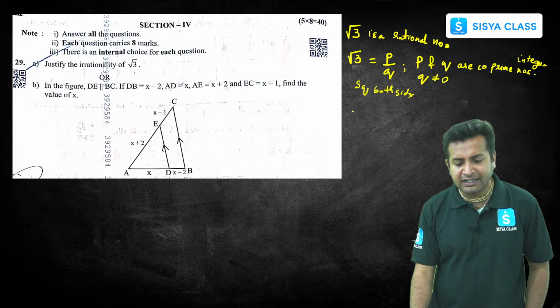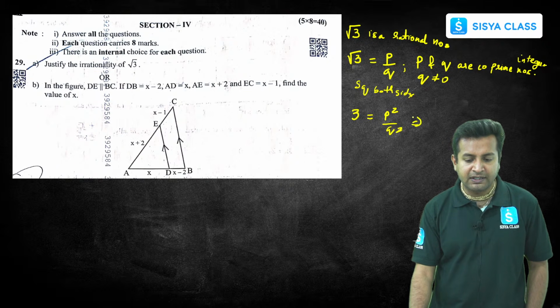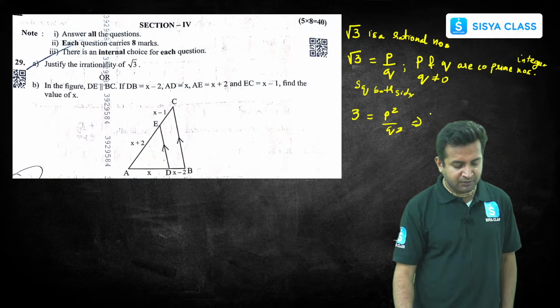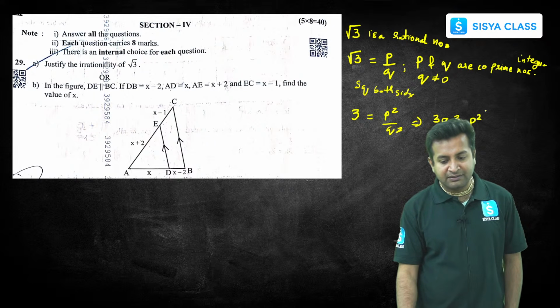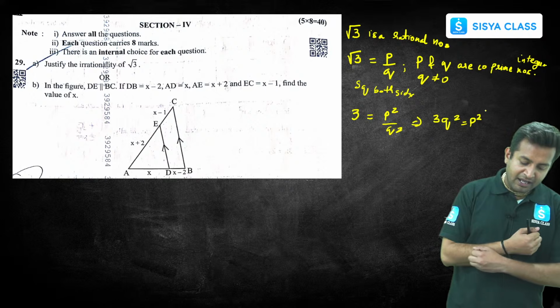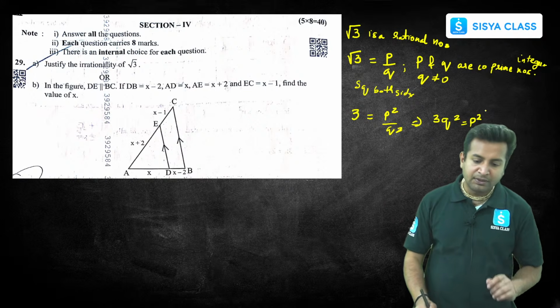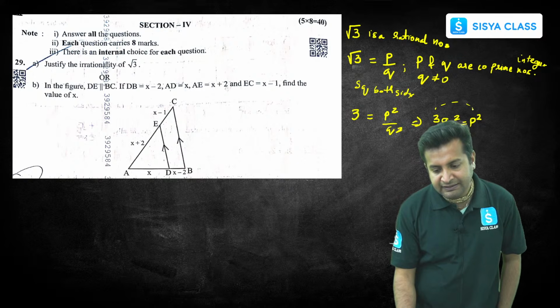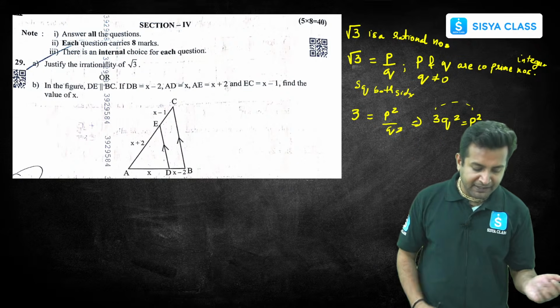So if we square both the sides, what we'll get? We'll get 3 is equal to p square by q square. So if we rearrange it, we are going to get 3q square is equal to p square, right? Now 3 is a prime number. We know 3 is a prime number. So if we write like this, that means 3 will divide p square, right?